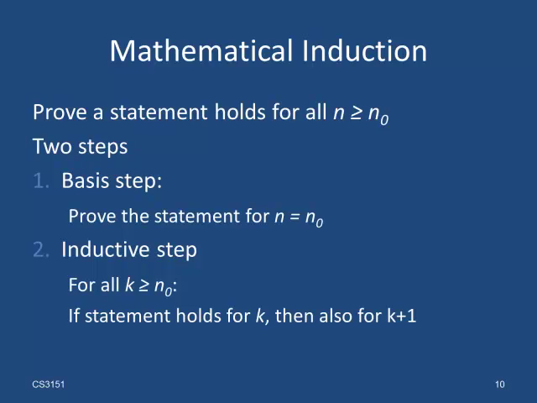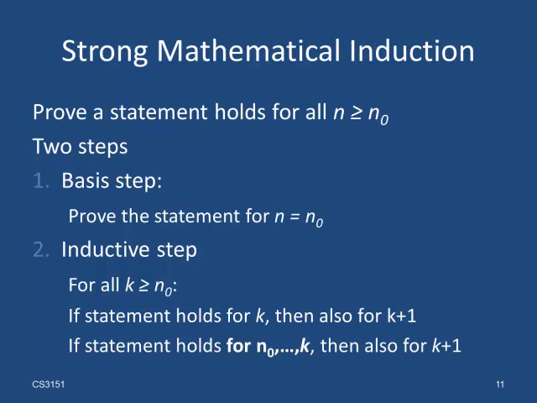The nice thing here is that when proving the statement for k plus 1, you can use the assumption that it holds for k. That is what makes the proof much easier than if you try to prove directly that your claim holds for each value k.